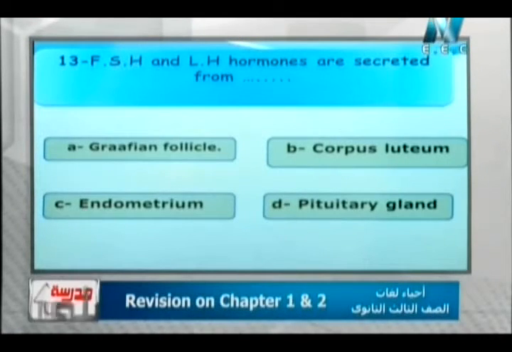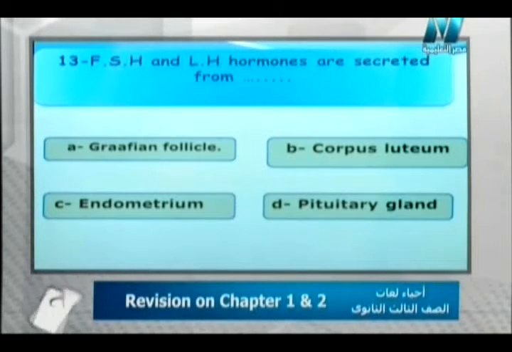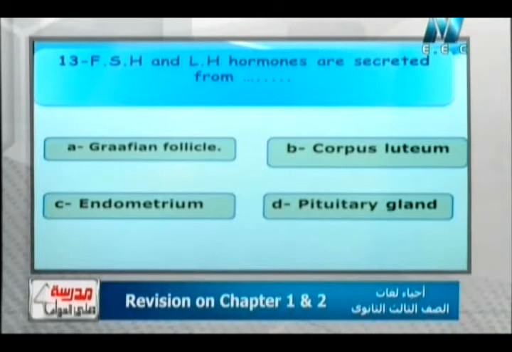The next question says: FSH hormone, which means follicle stimulating hormone, and LH or luteinizing hormone are secreted from dots. Graafian follicle, corpus luteum, endometrium. The last is the pituitary gland. The adenohypophysis part, which is the anterior lobe of the pituitary gland, is responsible for the secretion of a group of hormones such as the FSH hormone and the LH hormone, which stimulate the ovaries and testes in the human being to secrete their hormones.